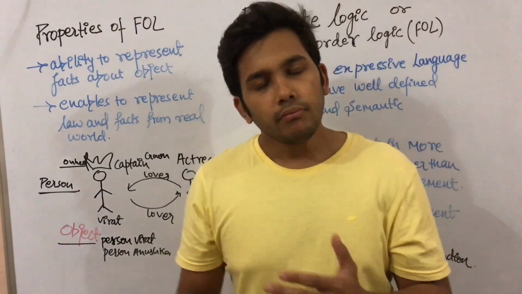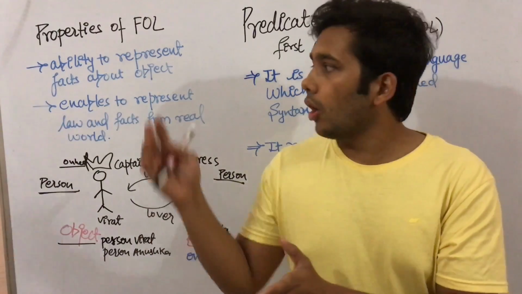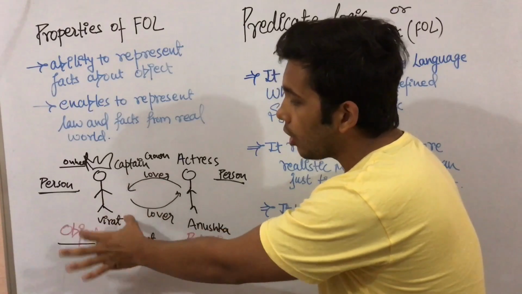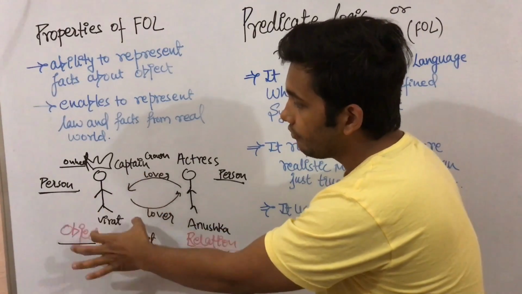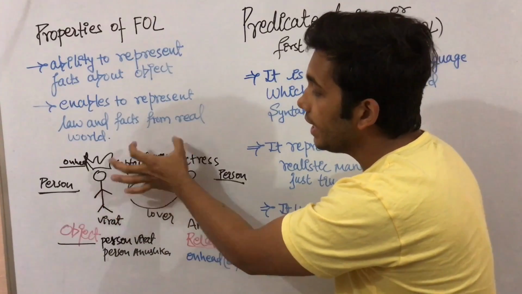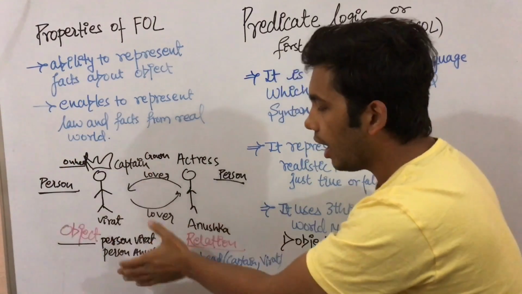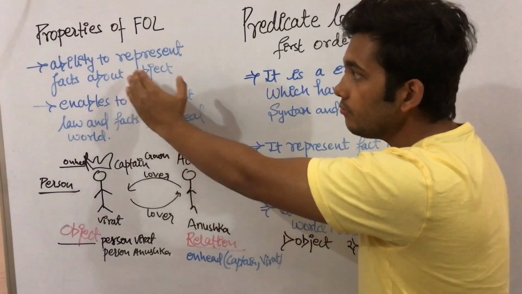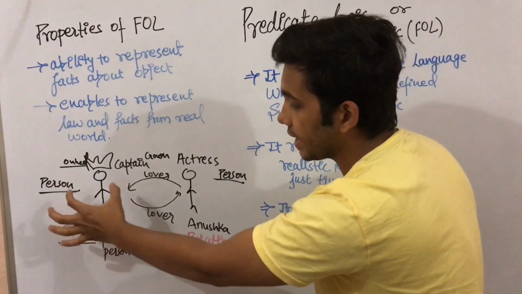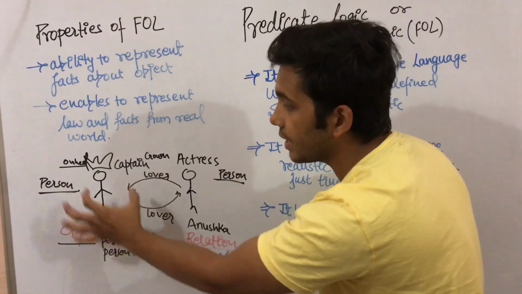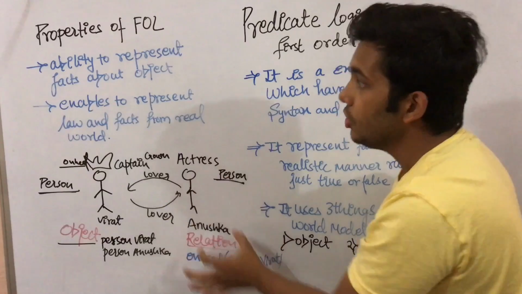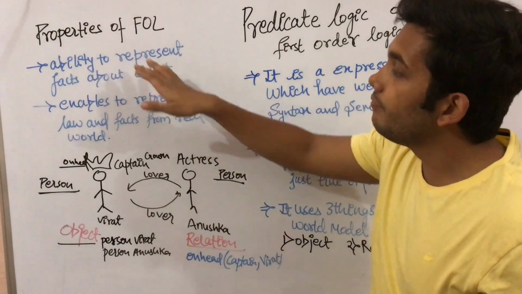If you have some given facts or some objects like Virat is captain, you can say Virat is an object, Virat is captain of the Indian team, or Virat has the captain crown on his head. Again, he is a person. So a single object, Virat, is a captain, Virat is a person, Virat is a man, Virat is a cricketer, Virat is a lover of Anushka. So a single object has many facts.